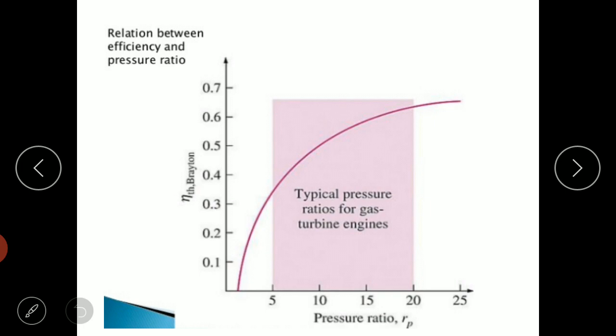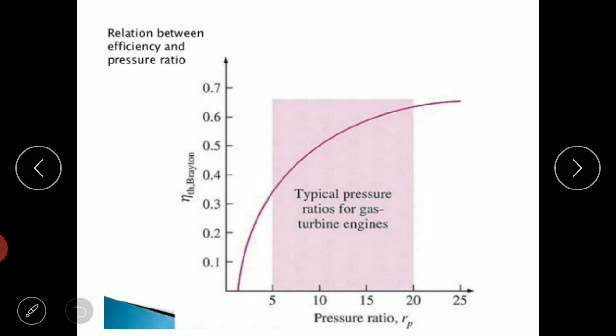After it reaches a maximum value, the curve starts to flatten. Even though you are increasing the pressure ratio, the efficiency of the Brayton cycle will not increase. It will tend to reach a maximum value after a certain period of time.